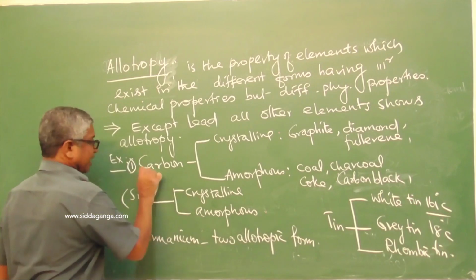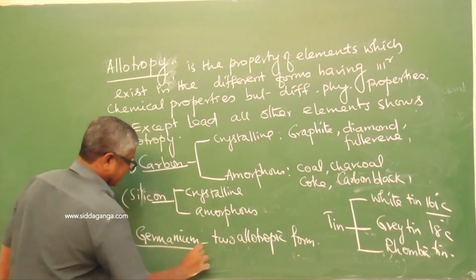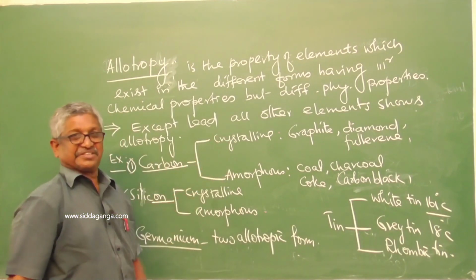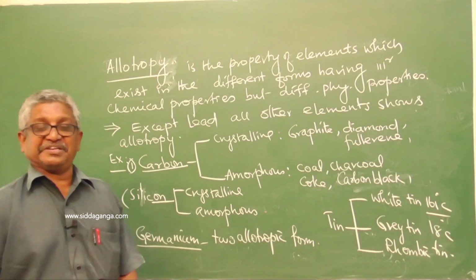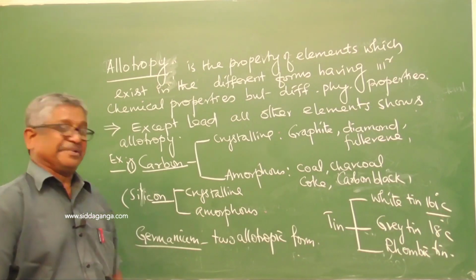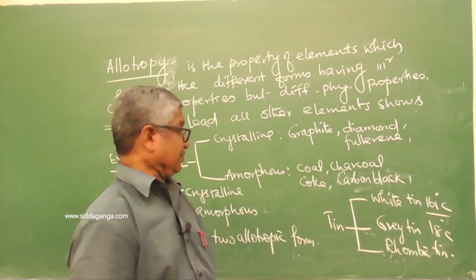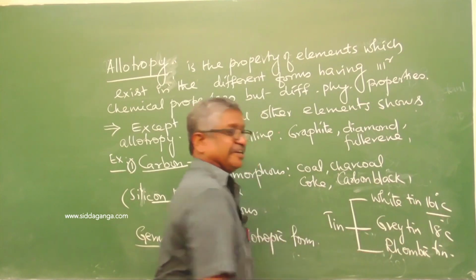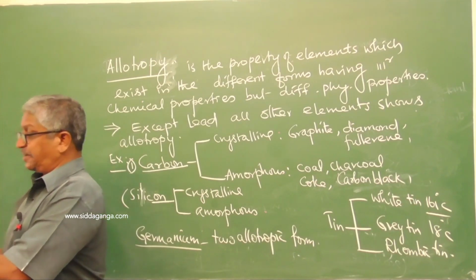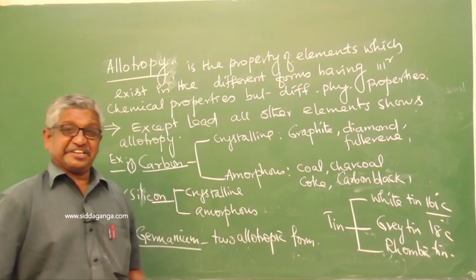So carbon, silicon, germanium and tin: carbon is available in crystalline and amorphous forms, silicon in crystalline and amorphous forms, germanium in two allotropic forms, and tin in three allotropic forms, white tin, grey tin and rhombic tin. So these are the different forms of allotropy.